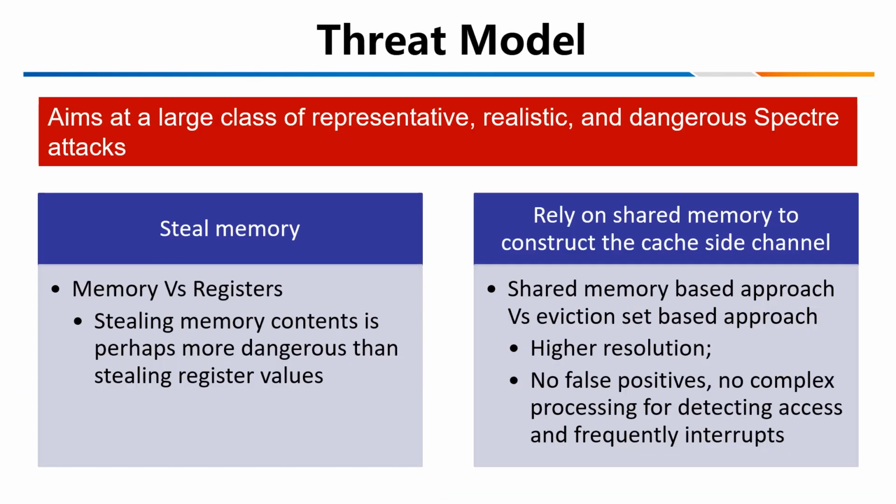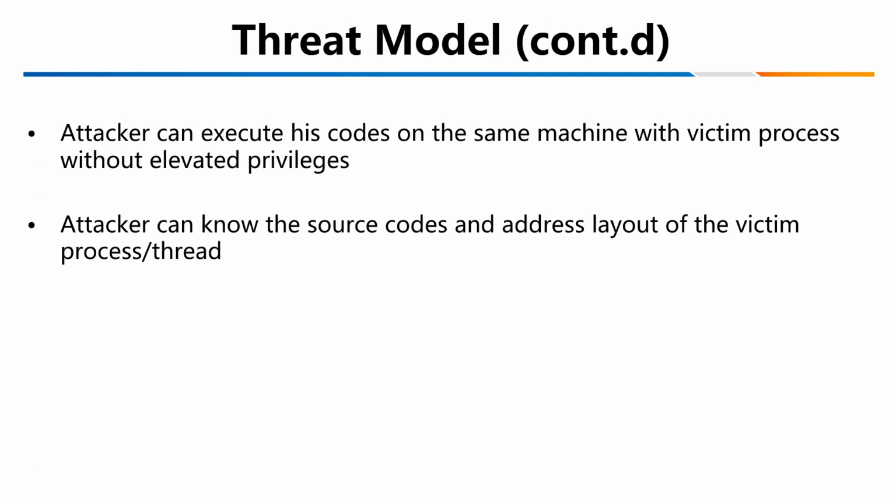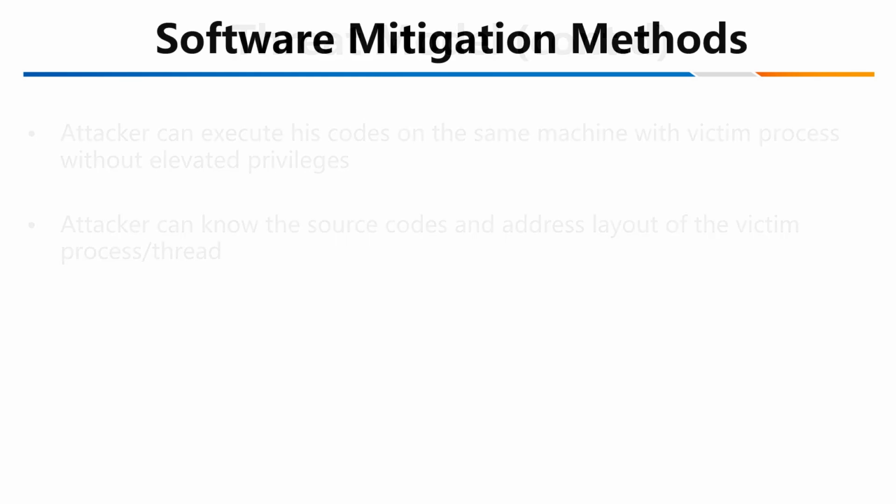This paper aims at a large class of realistic and dangerous Spectre attacks. They steal victim memory contents instead of the value of registers, and rely on shared memory to construct the cache side channel. We have the following assumptions on an attacker. He can execute his code on the same machine with the victim processes without elevated privileges, and it is feasible for the attacker to induce the target branch to jump to the malicious gadget in the single or cross address space.